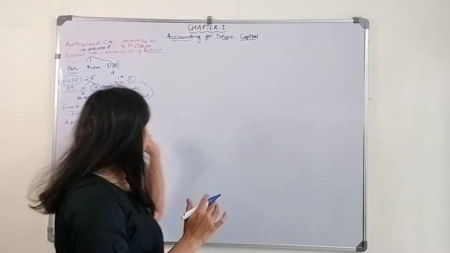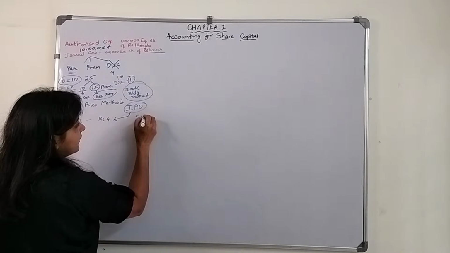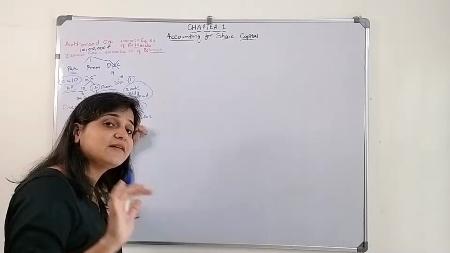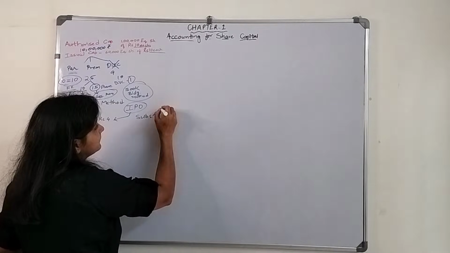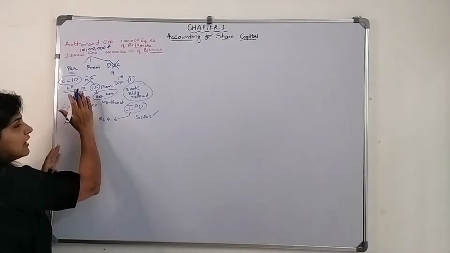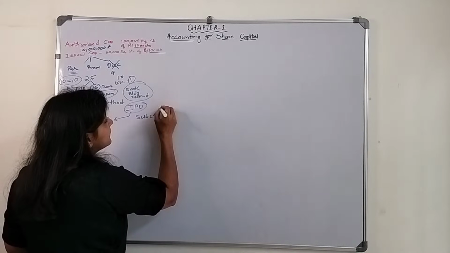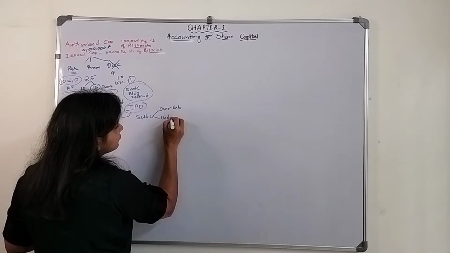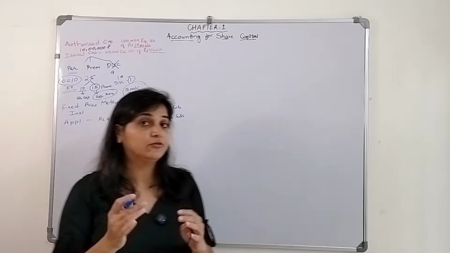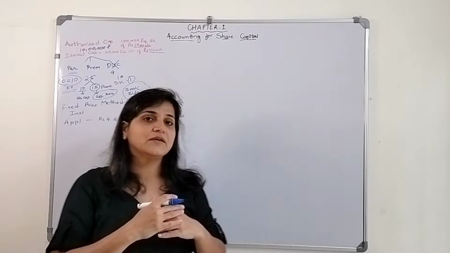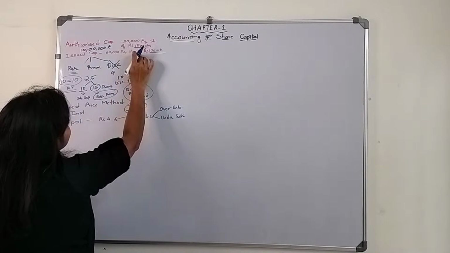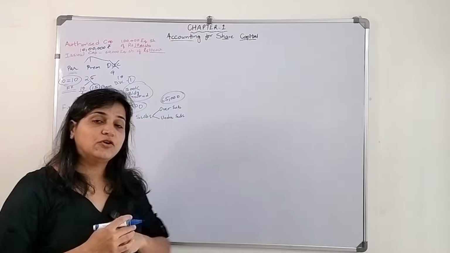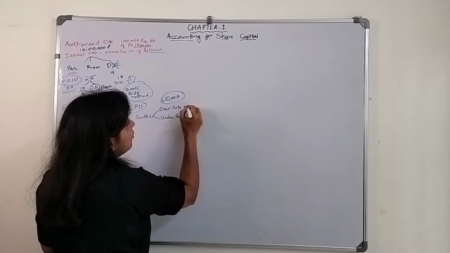Now when they are applying for the shares, when they are subscribing, after issued capital there comes subscribed capital. The subscription can be normal, whatever they have asked for, that many shares have come, or it can go for over subscription, or under subscription. When I say oversubscribed, it means they asked for 60,000 equity shares, but 65,000 people have applied, so 5,000 is oversubscribed.